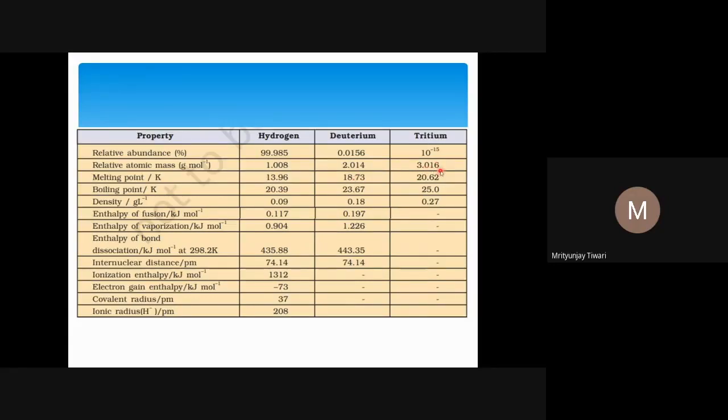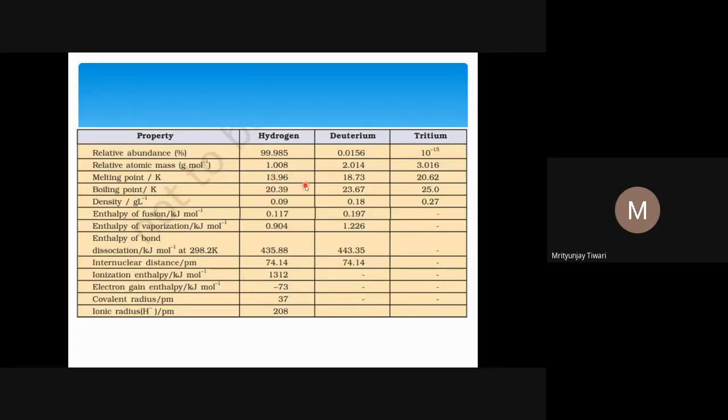Melting point is what you expect. If the mass of a certain atom or element is increasing, what does it mean? To make it fluid, or to have some fluidity in it, you need to provide more energy if the mass is more. And that is what you see: the melting point of hydrogen should be least, then deuterium, and then tritium, and this is what we find. So tritium has the highest melting point, then deuterium, and then hydrogen.